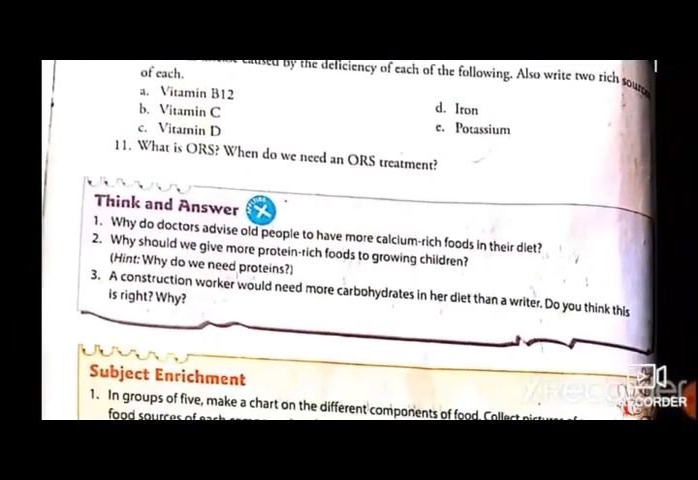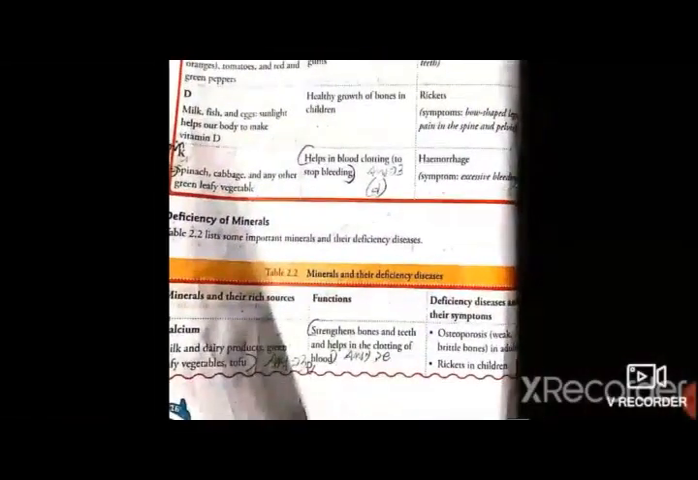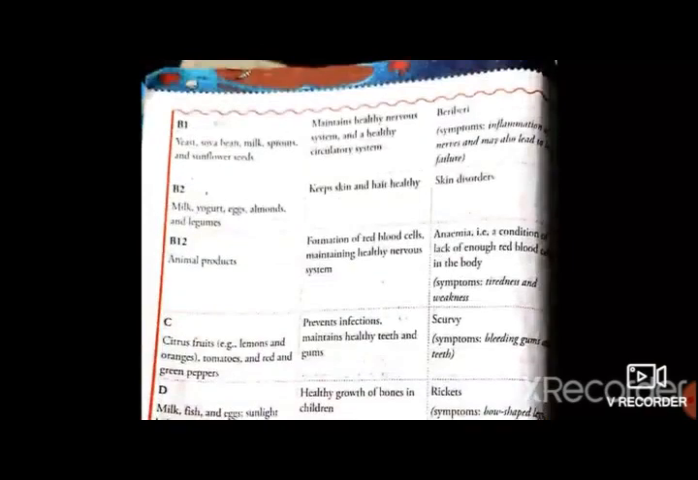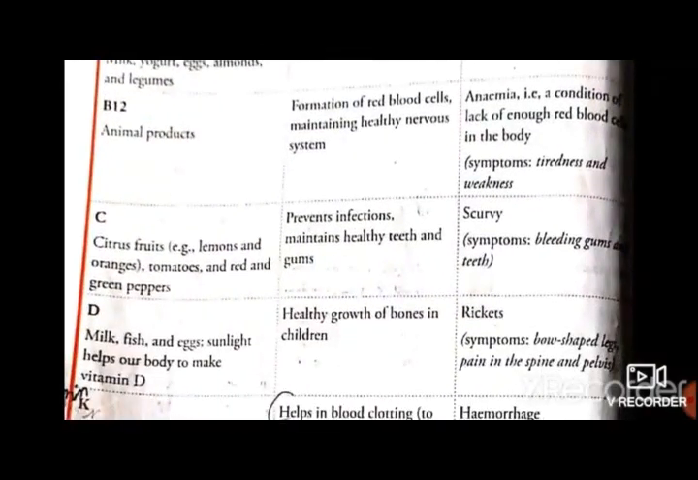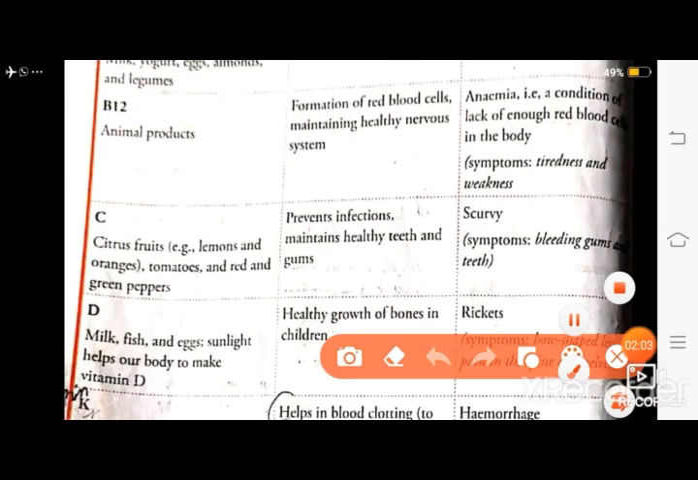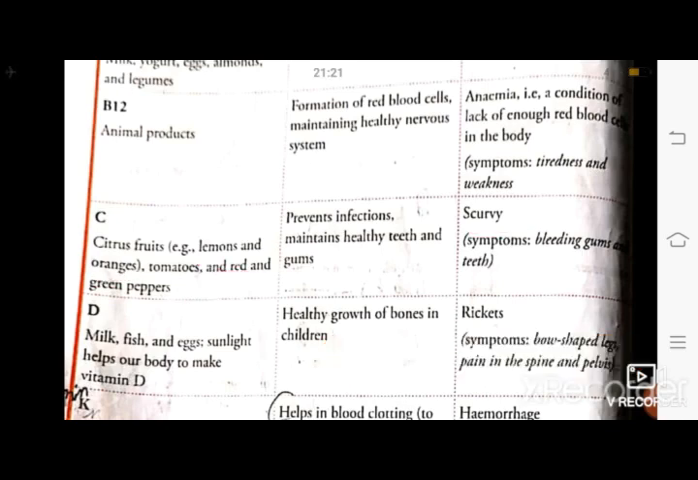vitamin C. Same page, number 26. For vitamin C, you can see citrus fruit, for example lemon and orange, tomatoes and red and green peppers. These are the sources. And the disease caused by deficiency of vitamin C is scurvy. Okay. Next,